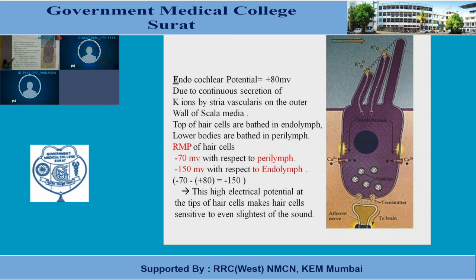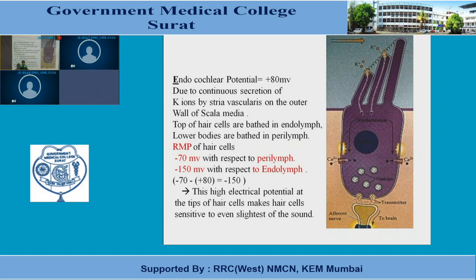Now, resting membrane potential of the hair cell is minus 70 with respect to perilymph, and minus 150 millivolts with respect to endolymph. How does this 150 come? Minus 70 minus plus 80 comes out to be minus 150. So this minus 150 millivolts of potential exists at the upper end of the hair cells.